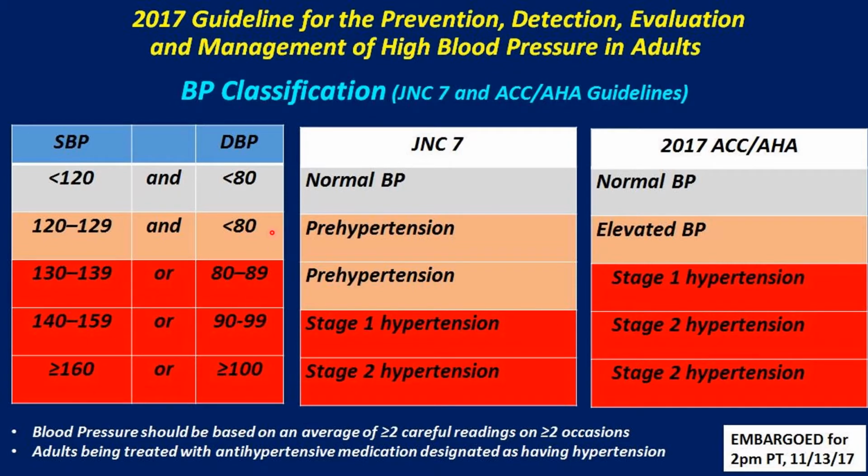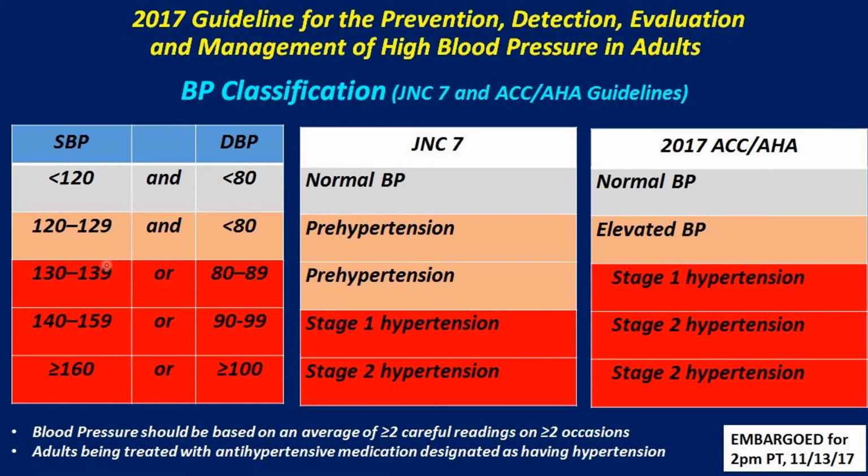So this shows the comparison between the definitions given by JNC 7 and American College of Cardiology definitions for hypertension. The definition for normal blood pressure remains the same in both the classifications. If the diastolic blood pressure is normal and the systolic blood pressure between 120 to 129, it is termed as elevated BP as given by American College of Cardiology. However, the JNC uses a different terminology known as pre-hypertension, in which the systolic blood pressure between 120 to 139 and diastolic between 80 to 89 has been termed as pre-hypertension.